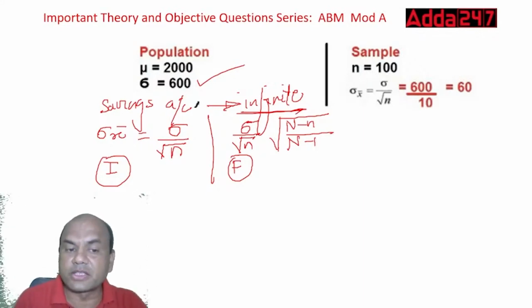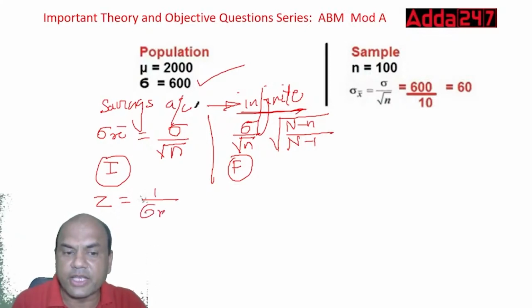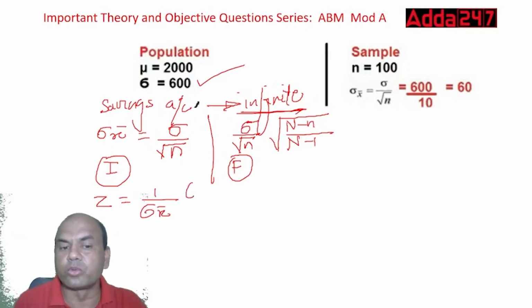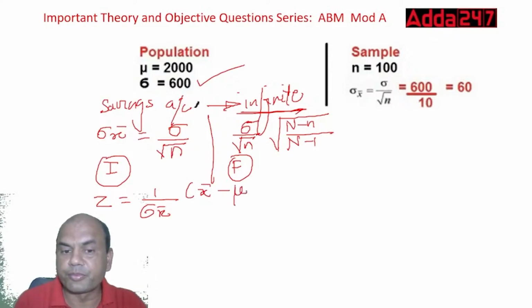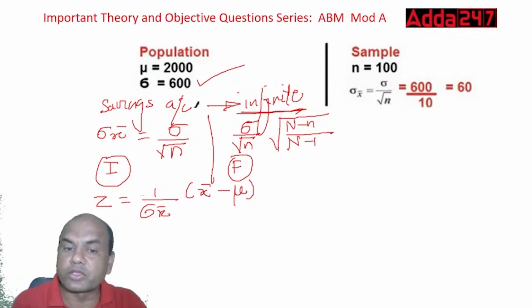Now what we do, the next formula which we get is Z. How to find out the Z? See, the Z formula is like this. Z equals 1 upon sigma x bar, this sigma x bar means standard error, into, now look at this, x bar minus mu. Now what is sigma x bar? Sigma x bar means this, what you have got right now. So 1 upon 60